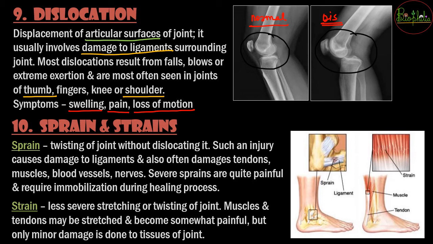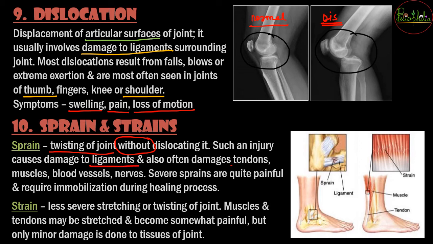So sprains is nothing but the twisting of the joint without dislocating it. This word is very important, that is without dislocating, because if the joint is getting dislocated, then it is no more a sprain, but it is a dislocation case. So in this area, you are going to have the damage to the ligaments.